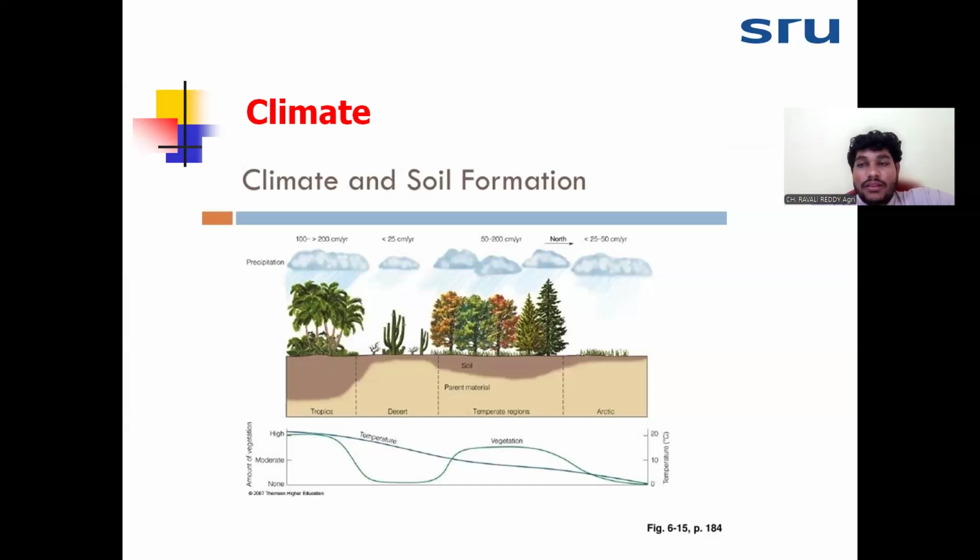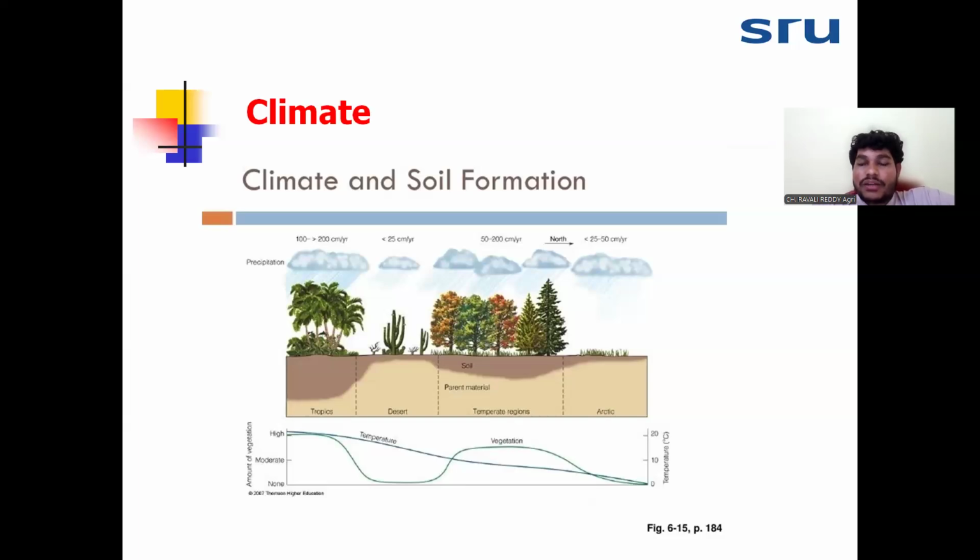Okay, and now the semi-arid region. The calcium carbonate and gypsum concentration will be more, because the leaching of calcium carbonate and magnesium carbonate does not occur in a low rainfall area, and there we cannot see a completely mature soil. In the B horizon in the arid region, you will see calcium carbonate deposition or accumulation. But if you go to the northeast area of India, you will see complete soil development.